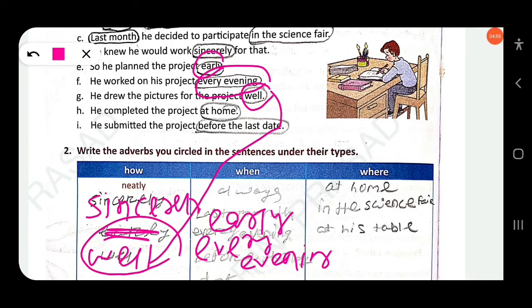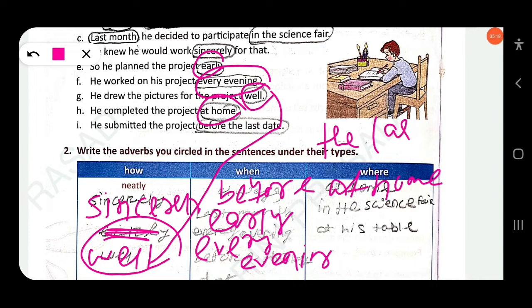At home means where, place. So you have to write at home here. He submitted the project before the last date. So you have to write it here. When? Before the last date. So you can also write before here. Before, after, this also indicates time. Before the last date, timing of an action.